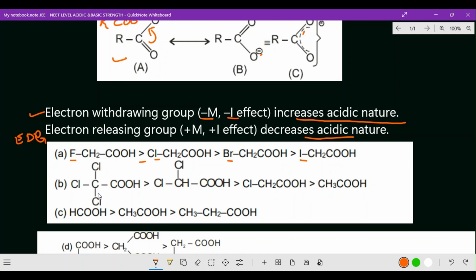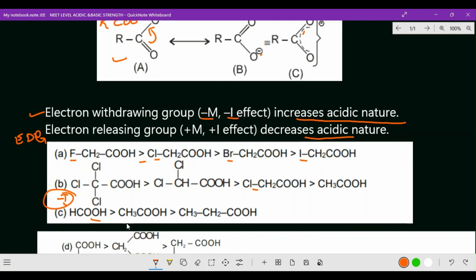Okay, now this is trichloroacetic acid, dichloroacetic acid, alpha chloroacetic acid and acetic acid. In that, more number of chlorine means more minus I effect. So naturally this will be stronger, and this has two chloro groups. And then next one has one. So naturally the order will come according to whichever has more minus I effect. And the last one here is formic acid.